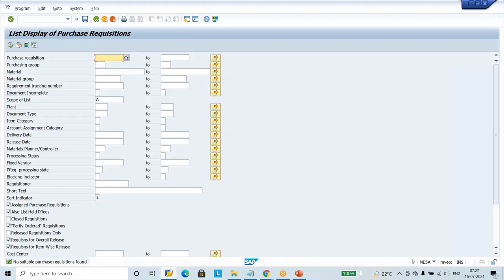Yes, this is correct, but partially ordered, release, over release, acquisition item wise, everything is there. I'm saying the same, all the document types.